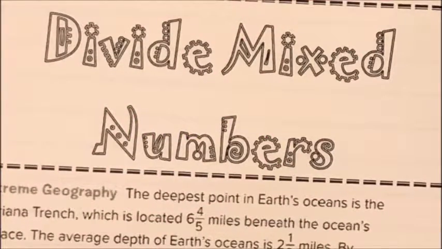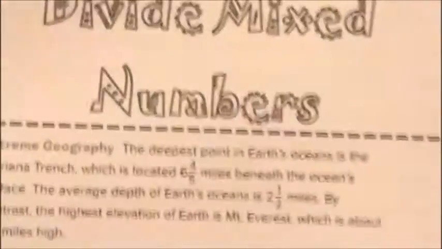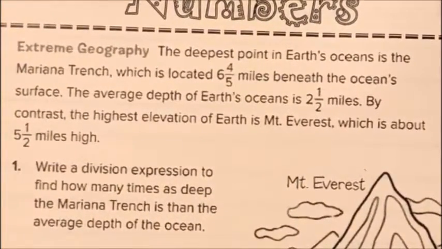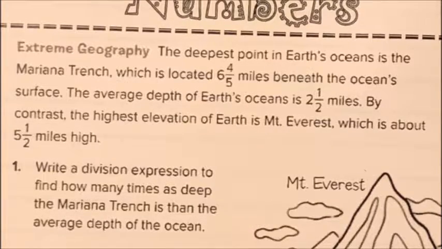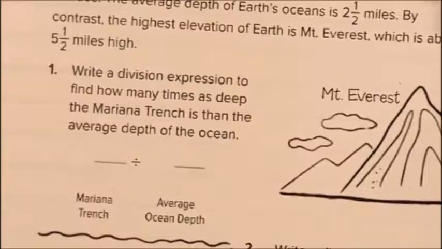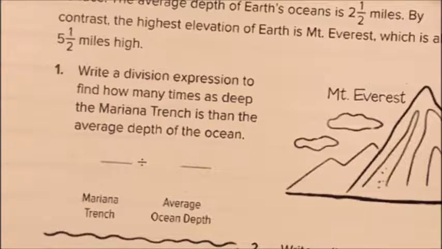This is Chapter 4, Lesson 8, Divide Mixed Numbers. So, extreme geography. The deepest point in Earth's oceans is the Mariana Trench, which is located 6 4/8 miles beneath the ocean surface. The average depth of Earth's oceans is 2.5 miles. By contrast, the highest elevation of Earth is Mount Everest, which is about 5.5 miles high. So I want to write a division expression to find how many times as deep the Mariana Trench is than the average depth of the ocean.